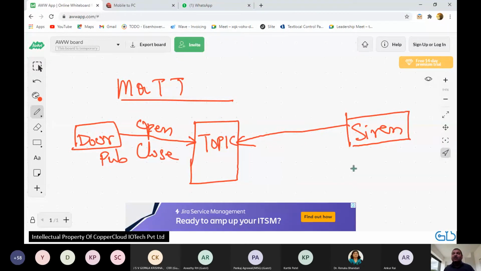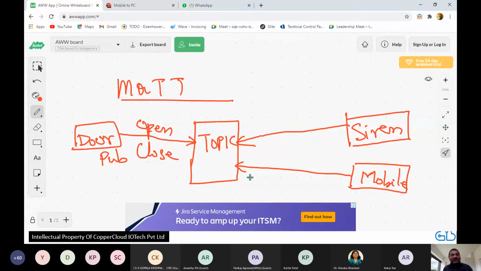All right. And let's say a mobile phone also gets subscribed to the same door. It's a second subscriber. So your mobile will also get an SMS. You could make a porch light come up, right? You might want your TV to start playing something so that people think somebody is home.